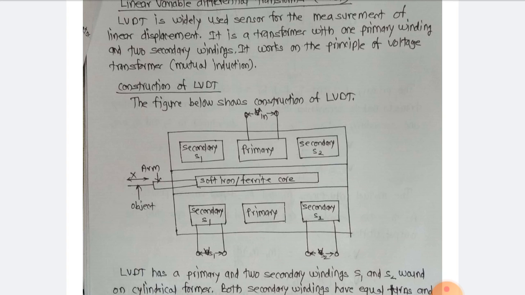Both the secondary windings S1 and S2 have equal turns and they are identically placed on either side of the primary. As you can see in the diagram, the soft iron ferrite core is placed inside the former. The primary winding is fed through AC excitation source.